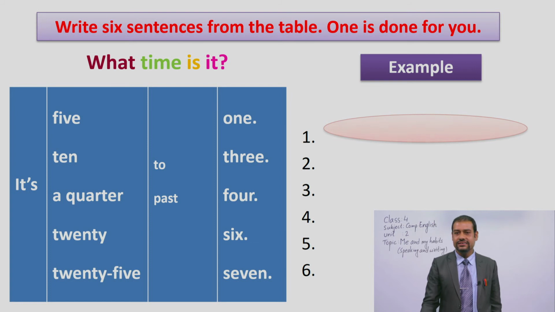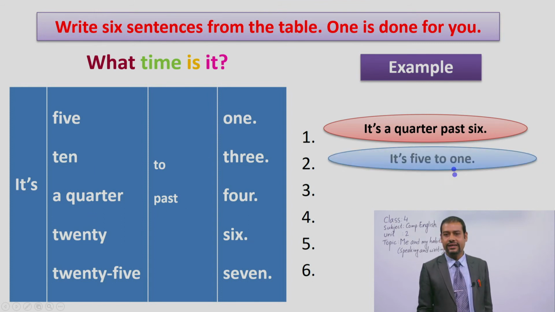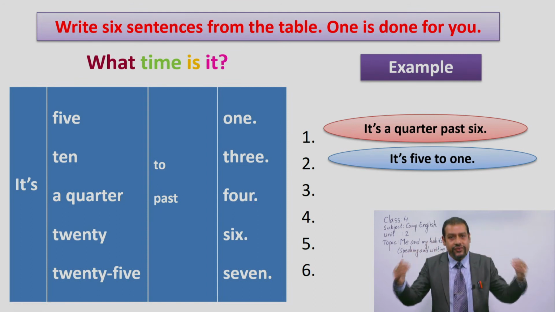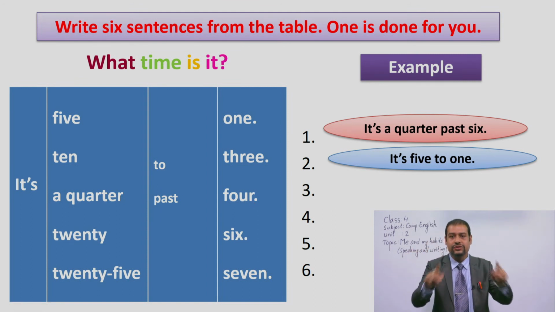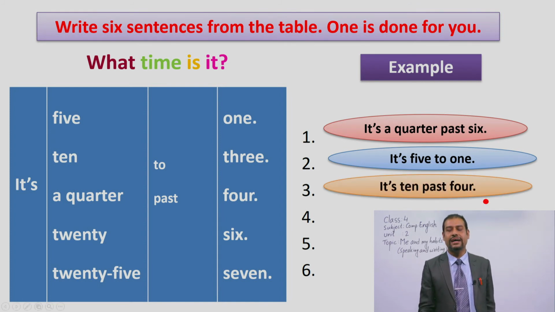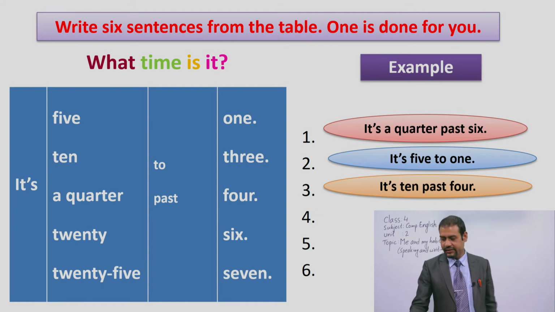So the first sentence I just like to show you is it's a quarter past 6, okay? These all are from it's 6:15. Another, it's 5 to 1. It's 5 to 1 means to be 1 o'clock, 5 minutes is remaining, okay? 5 minutes left to be 1 o'clock. Another is it's 10 past 4, okay? It's 10 past 4. It means 4 o'clock and then 10 minutes already gone, okay?